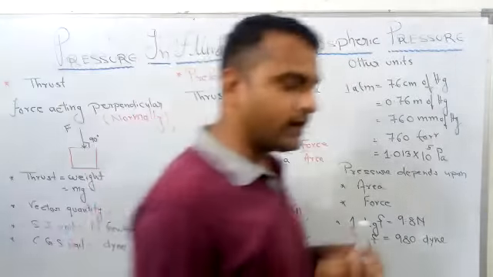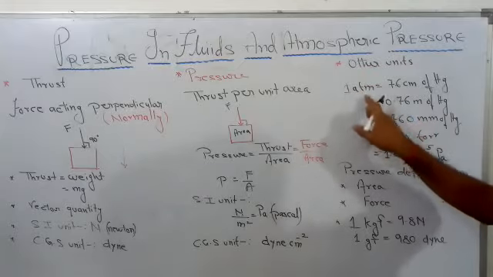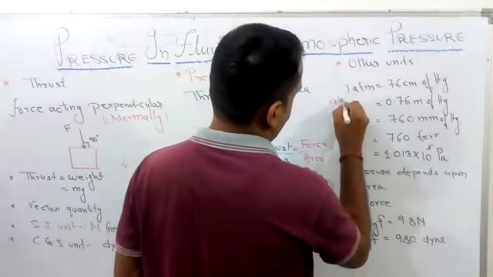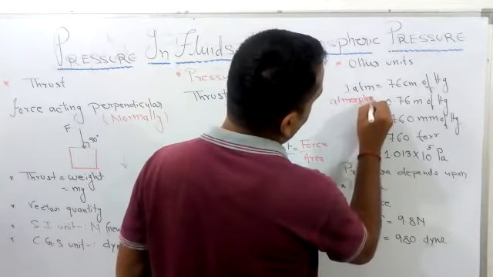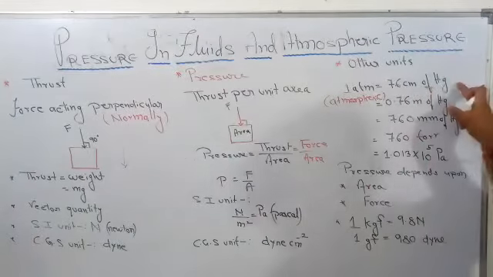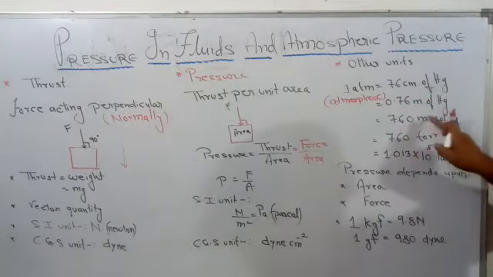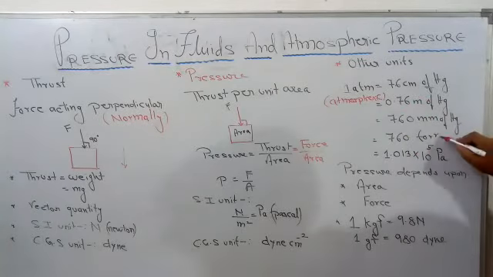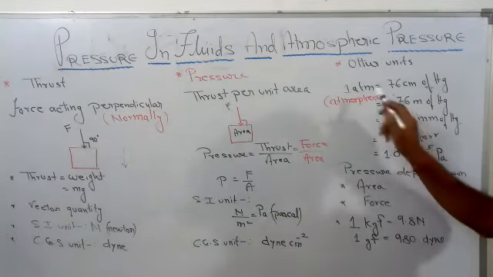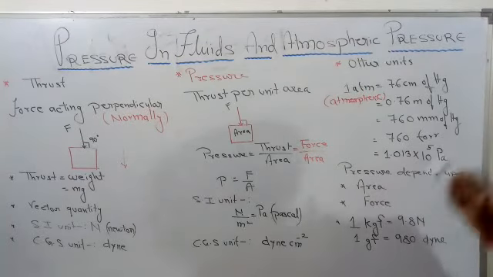And we have to use other units. In other units, ATM, atmospheric pressure. Atmospheric pressure equals 76 centimeter of mercury. In meter, 0.76 meter of mercury, 760 mm of mercury. Another unit, torr. Torr is also a unit, 760 torr. 1 atmospheric pressure equals 1.013 into 10 to the power 5 Pascal.